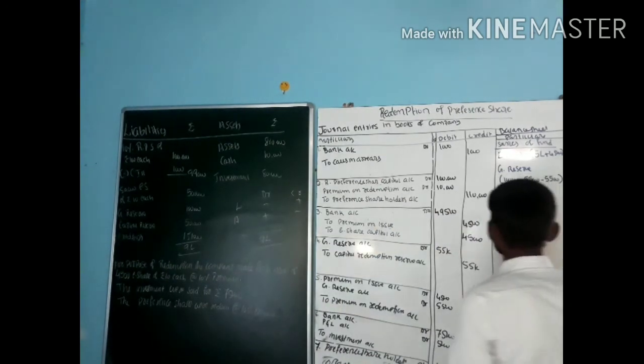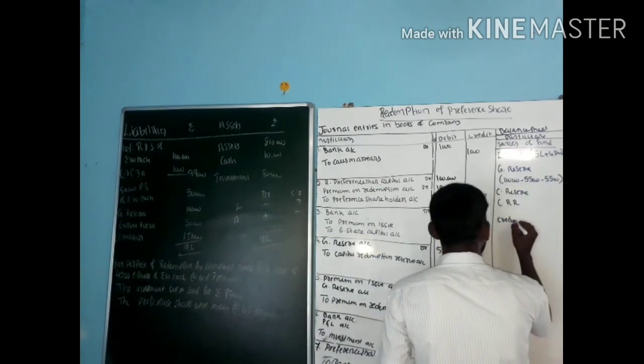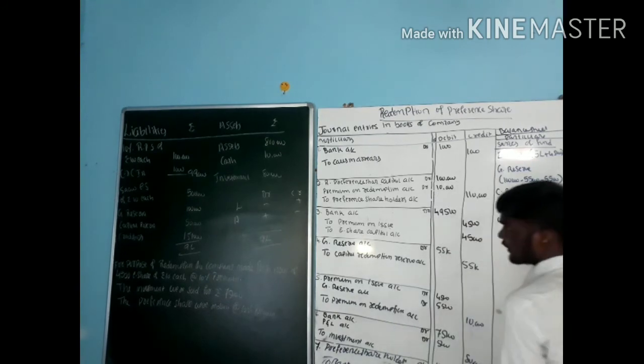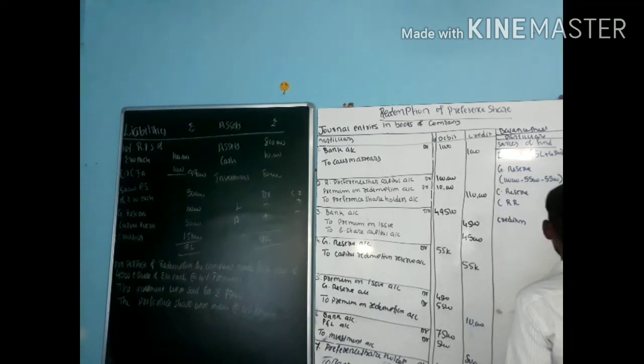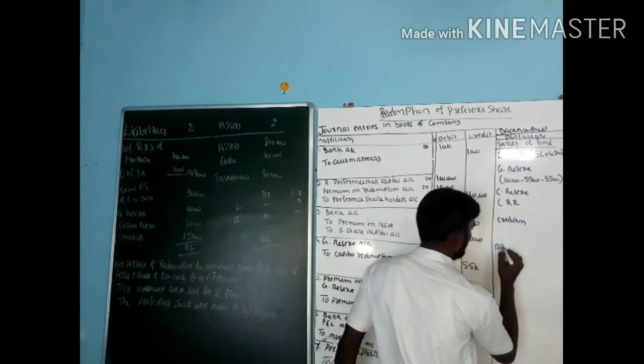Next one, creditors. So what is the credit? How much is the creditors? 1,51,000. Next one, go for application.